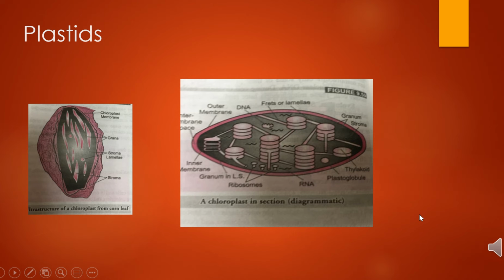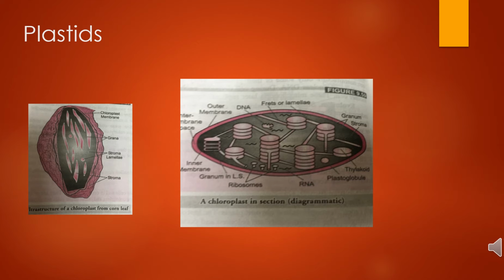Now, we'll study the most important organelle present in plant cells. Plastids are visible under a light microscope. Plastids are cytoplasmic organelles found in plant cells and in certain protists. They are of two types, leucoplast and chromoplast.